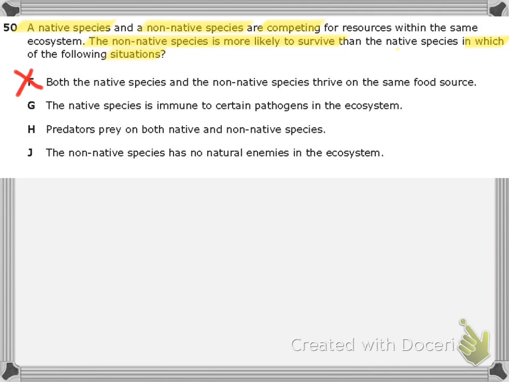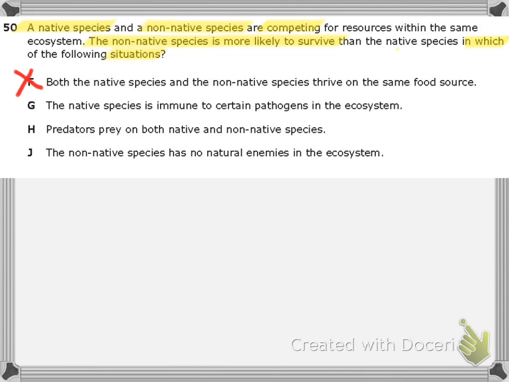Alright, let's look at G. G says the native species is immune to certain pathogens in the ecosystem. Let's go back to our question. The non-native species is more likely to survive than the native species. So the non-native species lives, and the native species has less of a chance to live. That's the opposite of what G says.